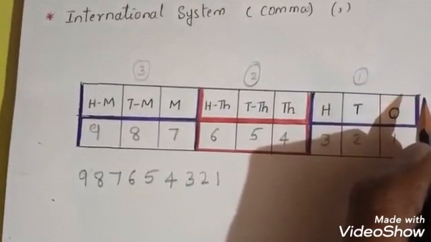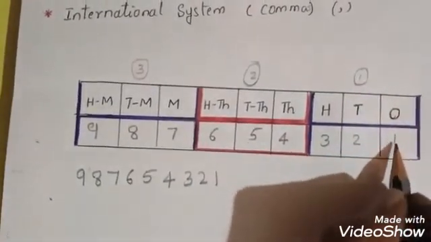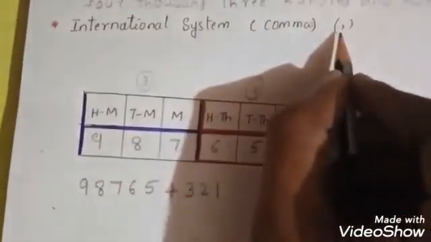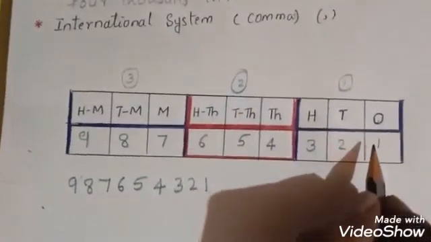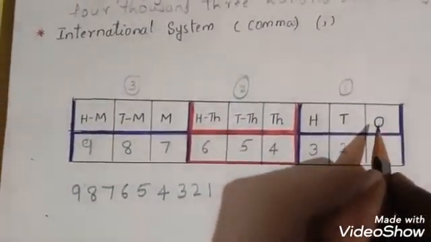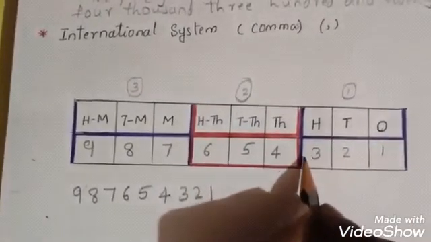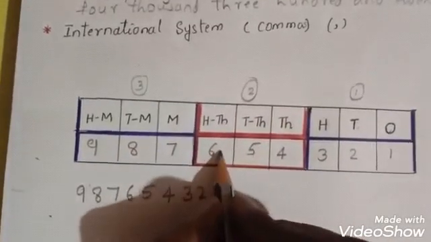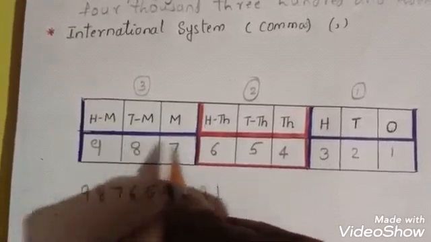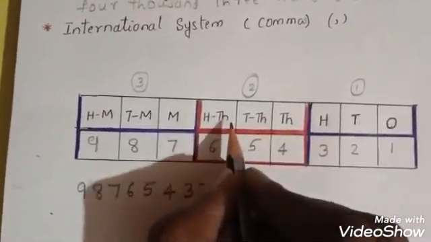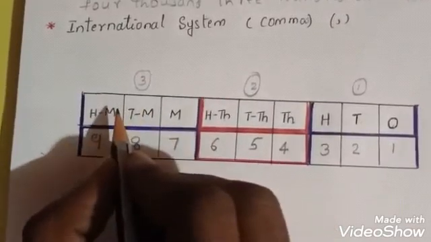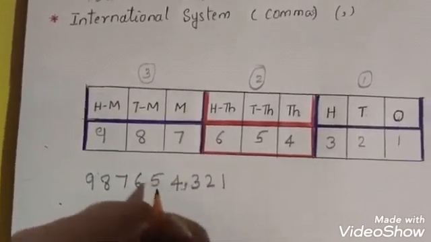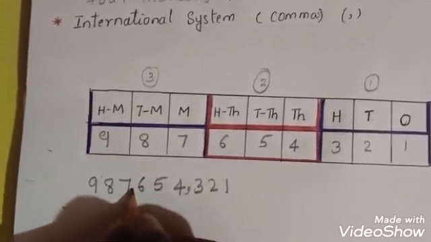of numeration, in a place value, how to put the commas, children? This is the symbol of comma. You know that this is the symbol of comma. So first, these 3 digits are there, 1 2 3. After the first 3 digits you have to put the comma, and next also this is one group. How many digits are there? 1 2 3. Here also 1 2 3. It means first 3 digits, and next also 3 digits, and after that 3 digits you have to put the commas.